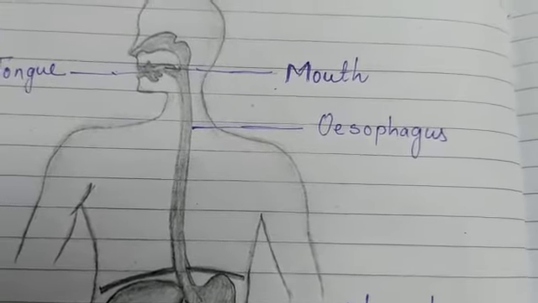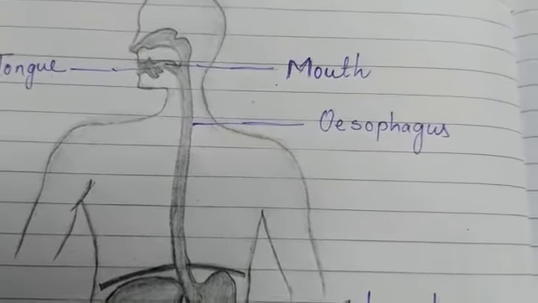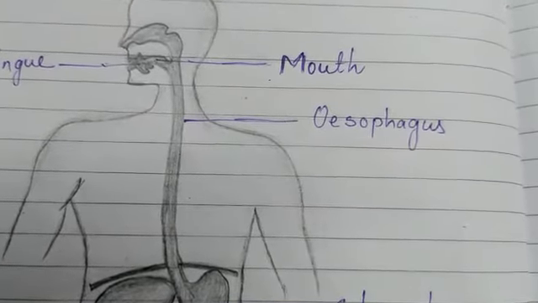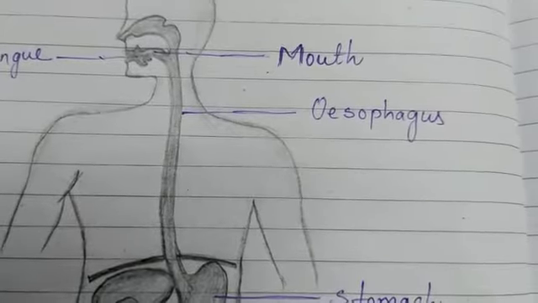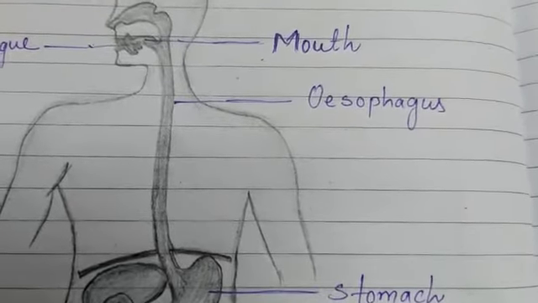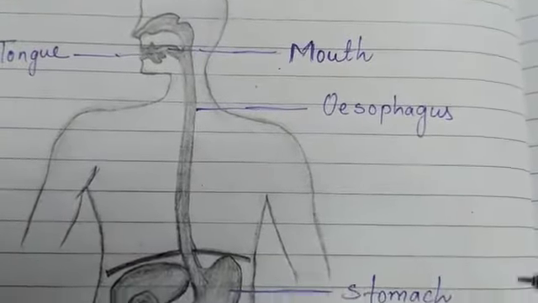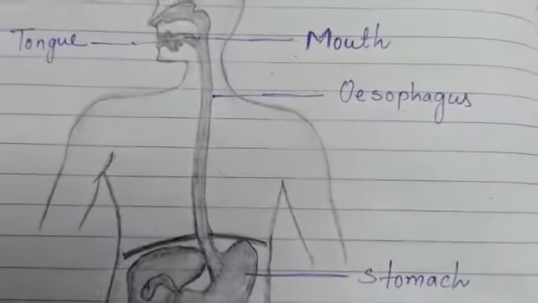You can define peristalsis as the rhythmic contraction and relaxation of muscles in order to push the food, and this peristaltic movement occurs all along the gut.